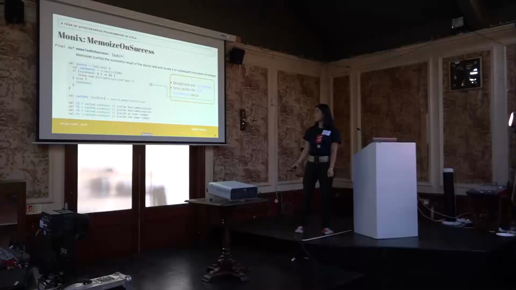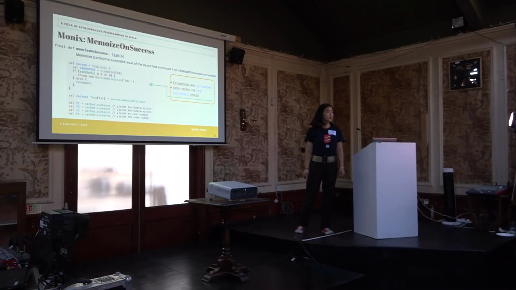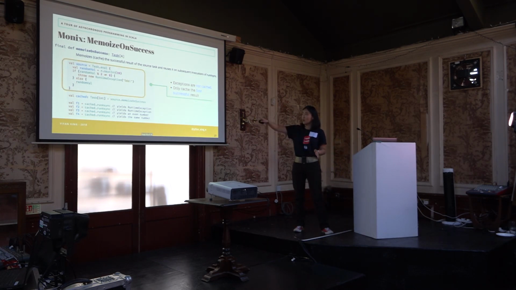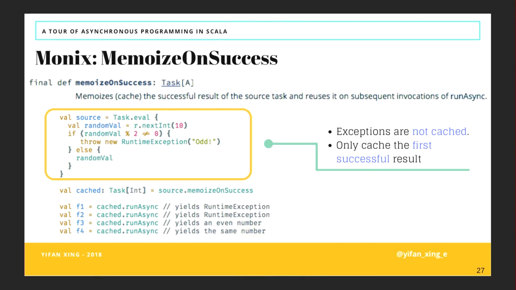And there's a really cool function here called memoize on success. Let's say you have a program that randomly throws exceptions and you don't know when it's going to throw, but you only want the successful result. You can use memoize on success. So you have this chunk of code that produces an exception when the value generated is odd, else it will just return the even number.